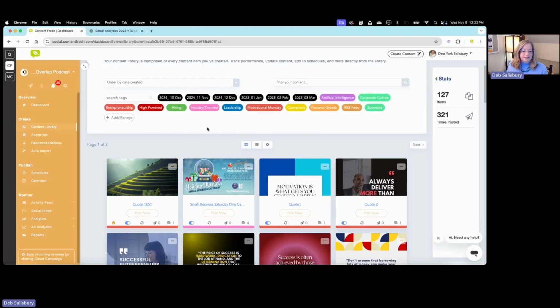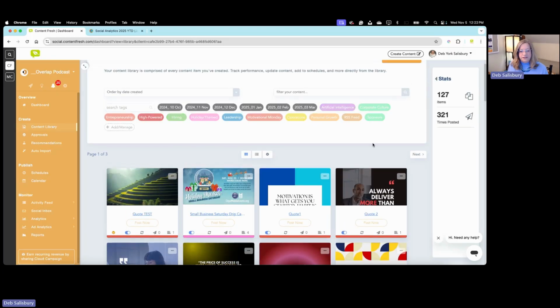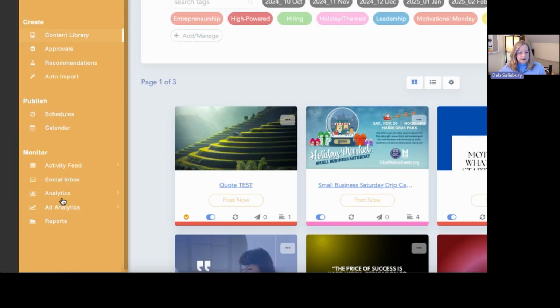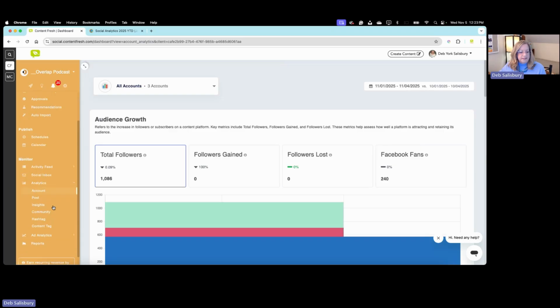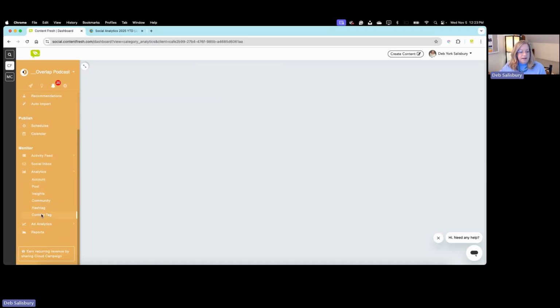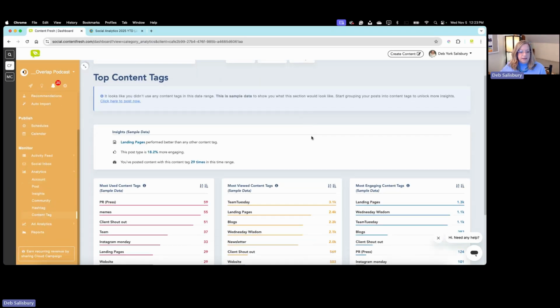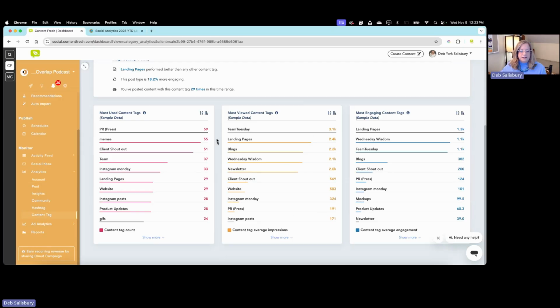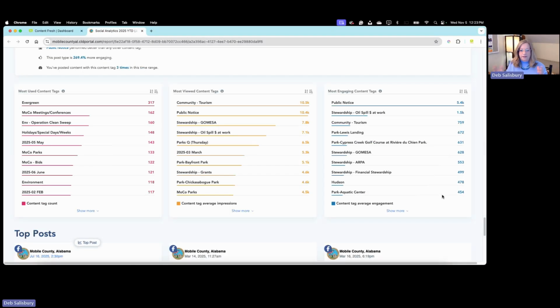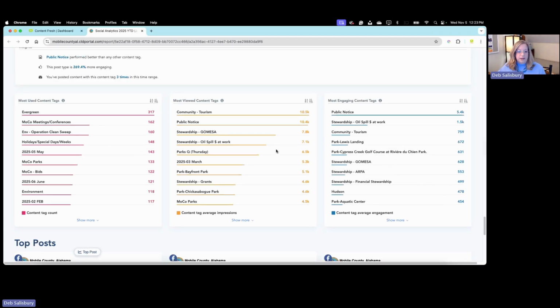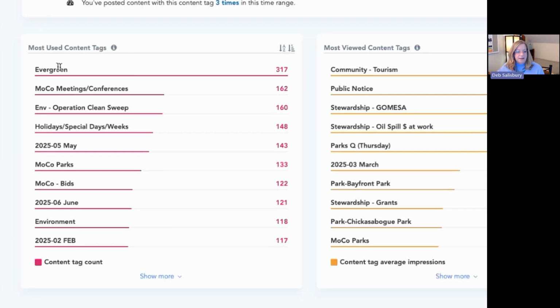So we have clients that use these categories, and we use the category tags a lot. One of the other things that is really useful is to find out in our analytics tab how much those content tags, how popular they are. Now in this workspace, we hadn't been using too many tags, so I pulled up another report from another workspace that we do use these tags quite often, and it's our Mobile County content library. It makes sense that our evergreen tag that I told you about earlier is the most we've used.